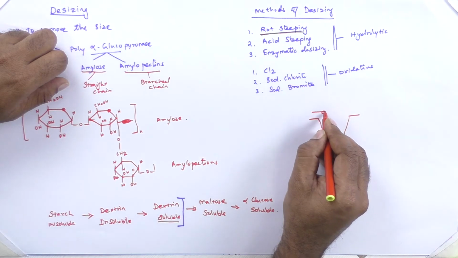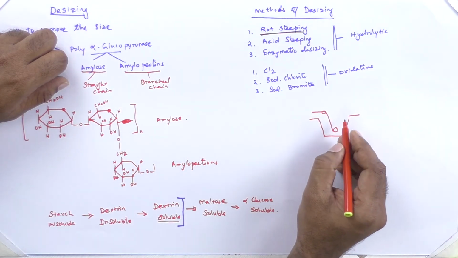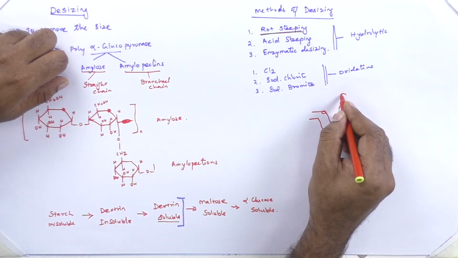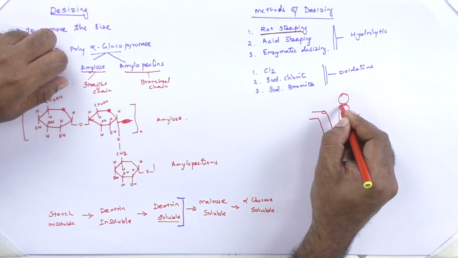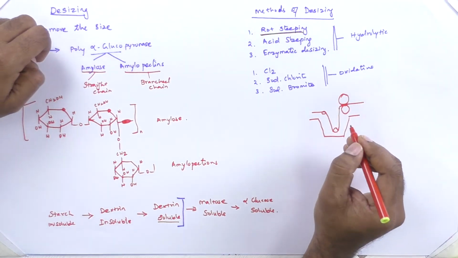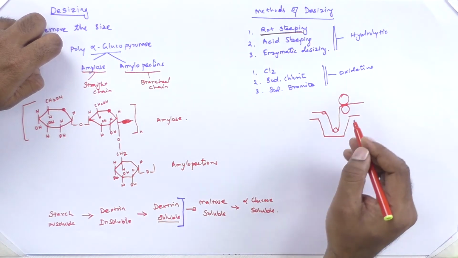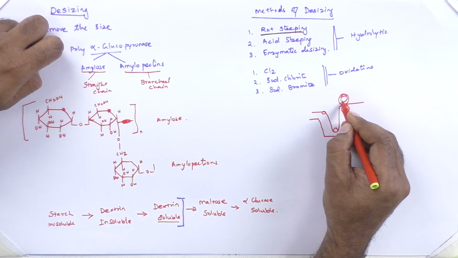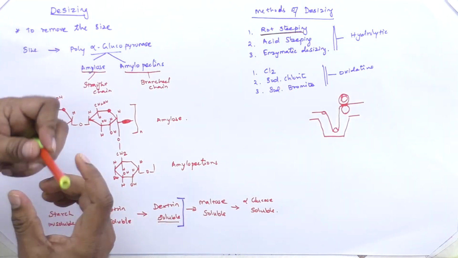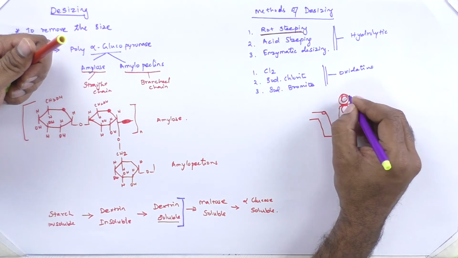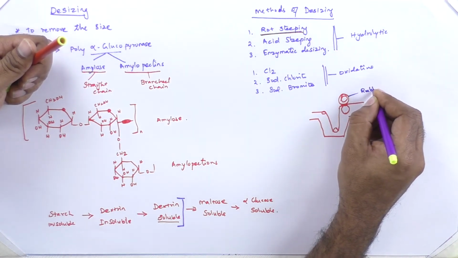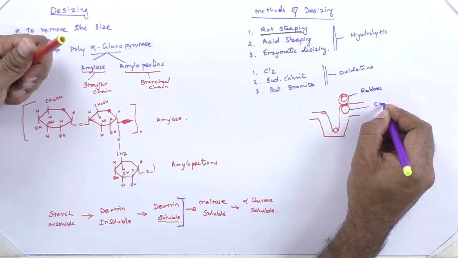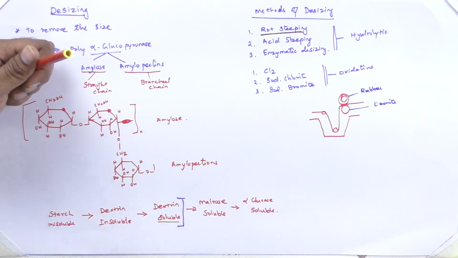You have to impregnate the fabric in water, and then you have to squeeze the fabric using padding mangles. Normally a padding mangle consists of an ebonite roller and a rubber coated roller. So this one is the rubber coated roller. This is a rubber roller, and this one is ebonite. So that is steel.